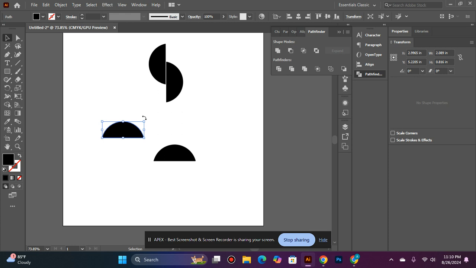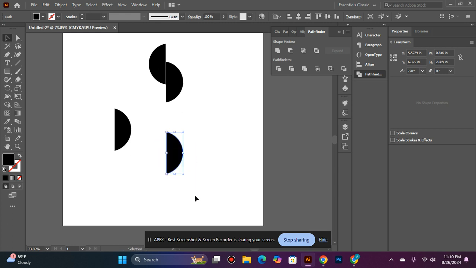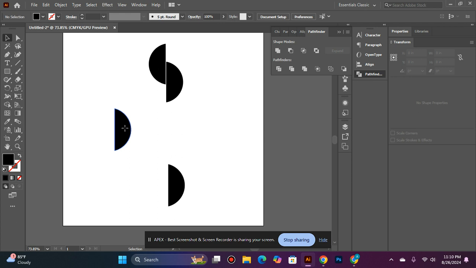And rotate it with shift and right click to straighten the circle. Yes, and again rotate it with shift and right click. So basically it's very simple and easy, not taking time.